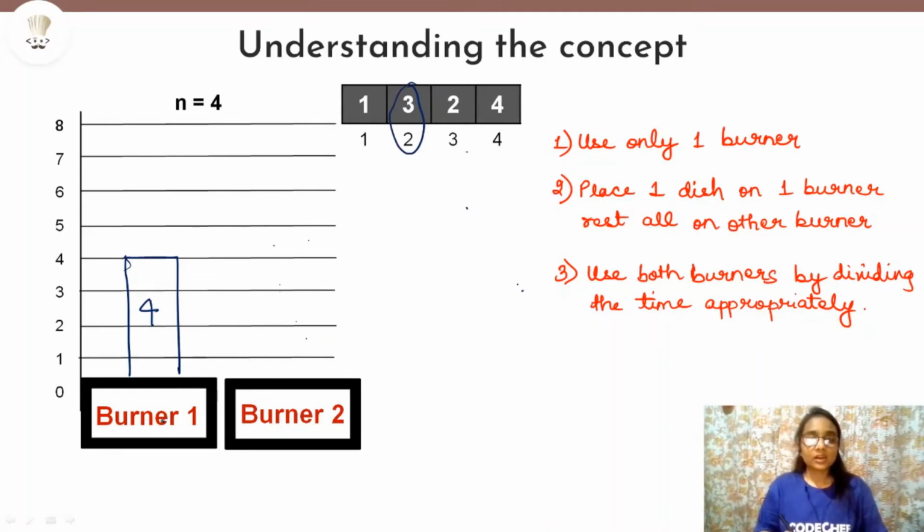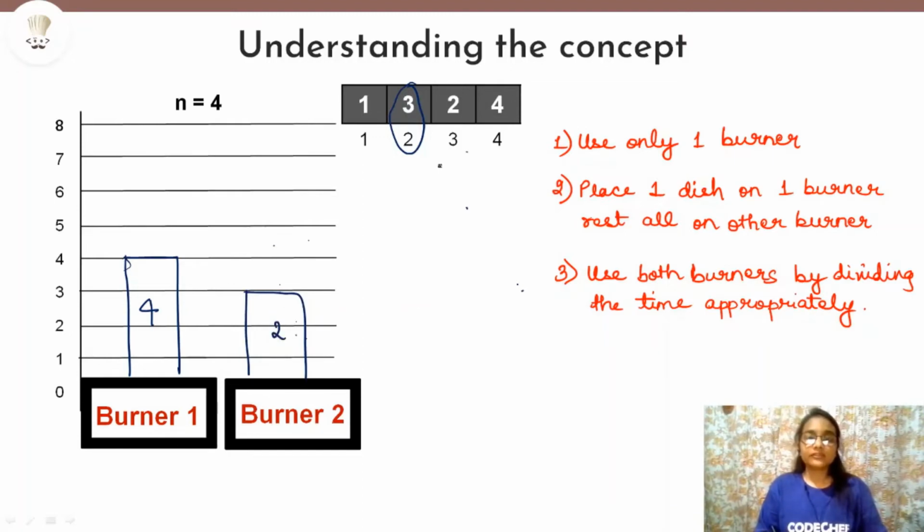Now we cannot place it on burner 1. Again, why? Because on burner 2 we have an empty burner. So why not place it on burner 2, right? So let's place dish 2 on burner 2, which takes 3 minutes to cook.